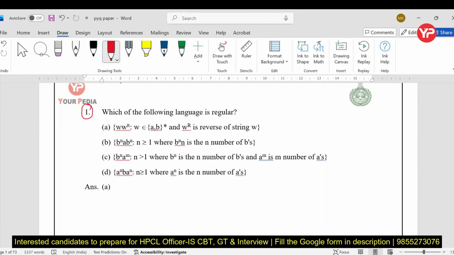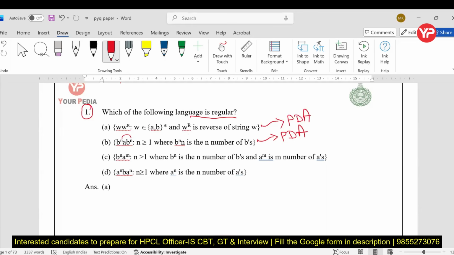The first problem is, which of the following languages is regular? You need to find out the regular language. Now see, WW^R, where W belongs to {a, b}*, and W^R is the reverse of my string. So the reverse part is handled by the PDA but not by the FA, finite automata. So it is not a regular language. Again, b^n a^n, a comparison. Again, an infinite comparison is here. This is going to be tackled by PDA only.